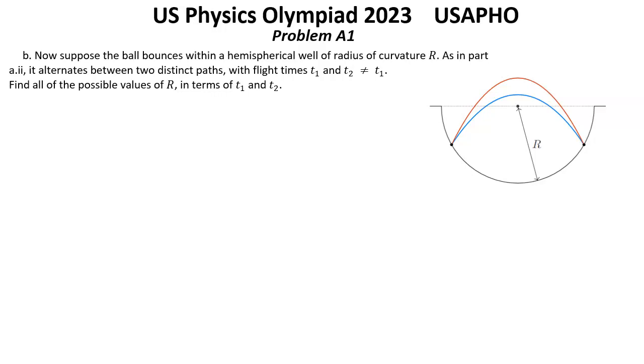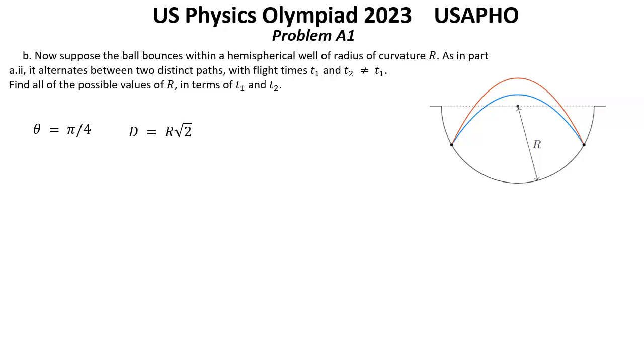Solution. From the previous question we know that the slope of the wall is theta equal pi over 4 at the collision points. So we have distance d equal r multiplied by square root of 2.